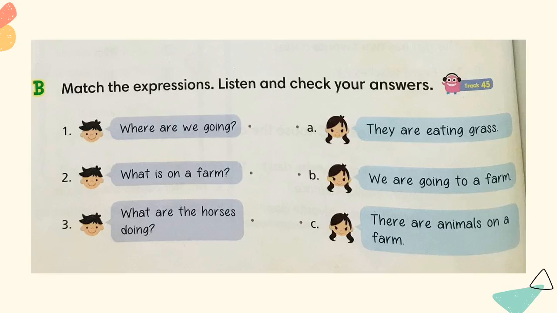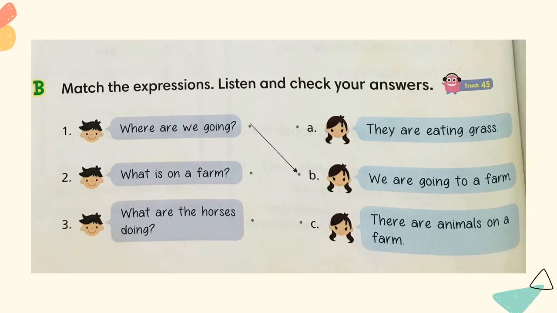Okay, everyone, I know that you finished your exercise already. Let me read question number one, and you need to help teacher answer. Where are we going? We is talking about the place that you want to go. Match to letter B, very good. We are going to a farm.